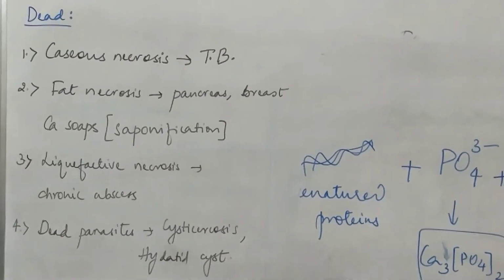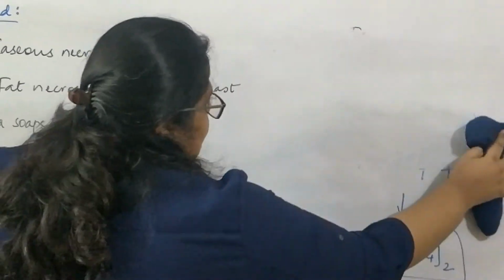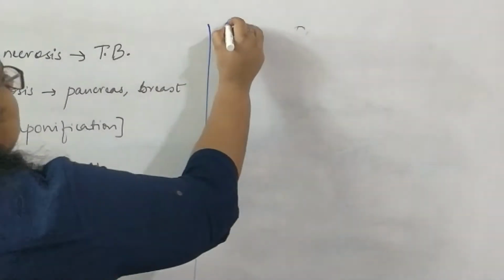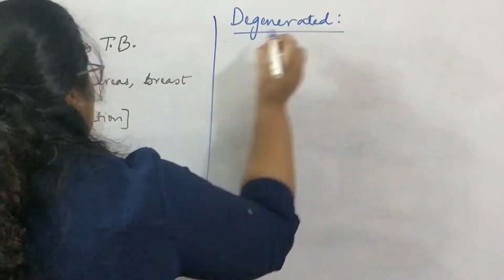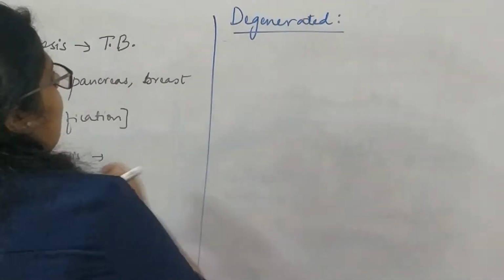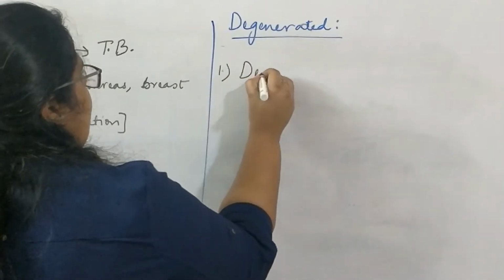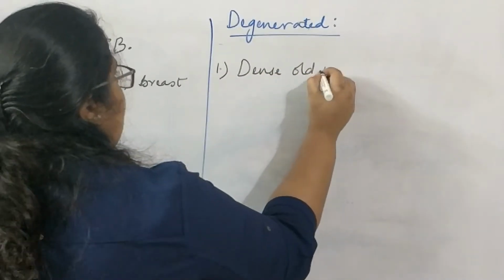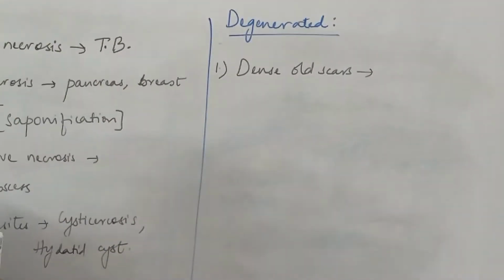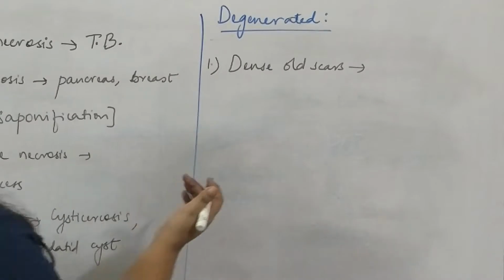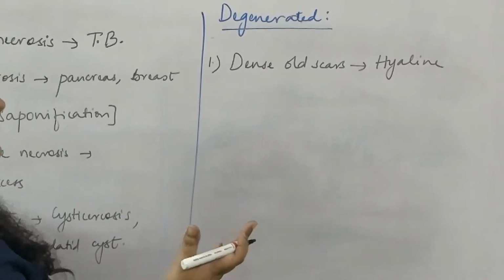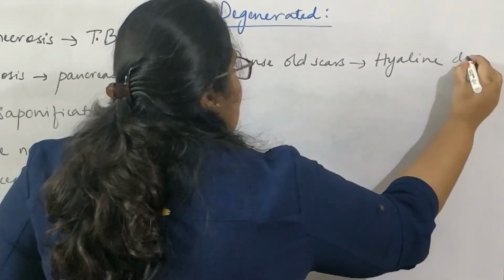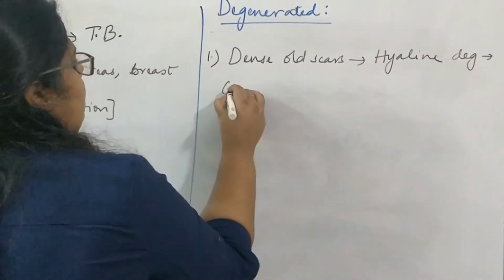Now coming to the dystrophic calcification that we see in the degenerated tissues. The first is some scars. Okay, some dense old scars which are present for years together. At some point of time, these scars undergo hyalinization or hyaline degeneration. So scar in itself is not a degenerated tissue. When it undergoes hyaline degeneration, that later may become calcified.